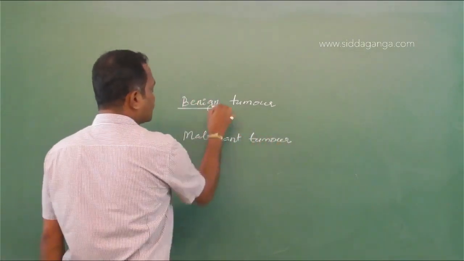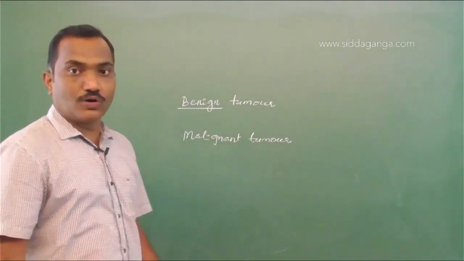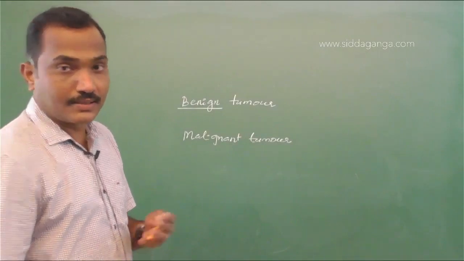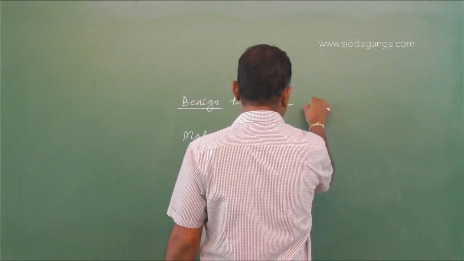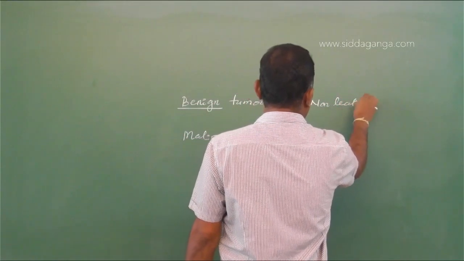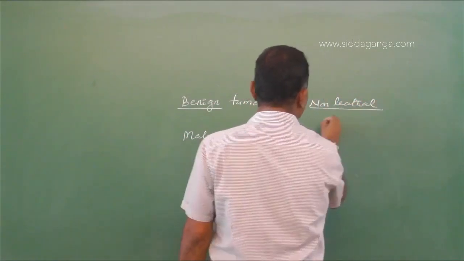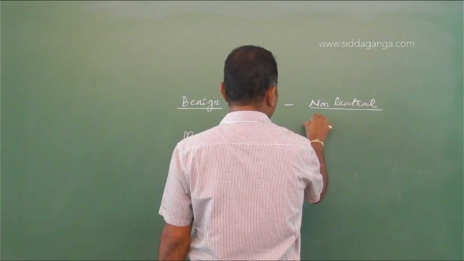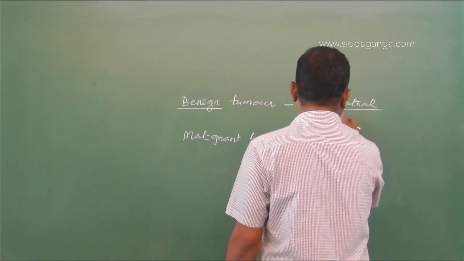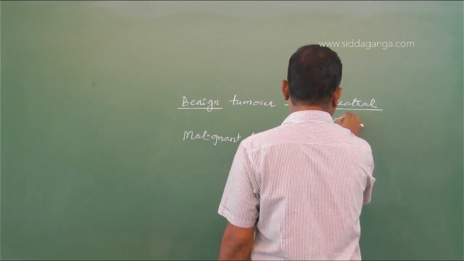Benign means kind. It is not lethal, non-hazardous. Why is it non-lethal? Because it does not show metastasis: the cancerous cells do not spread from one part of the body to another part. That is called metastasis.